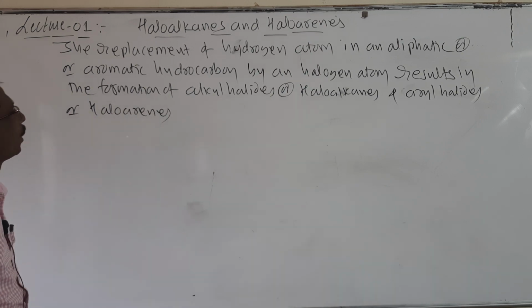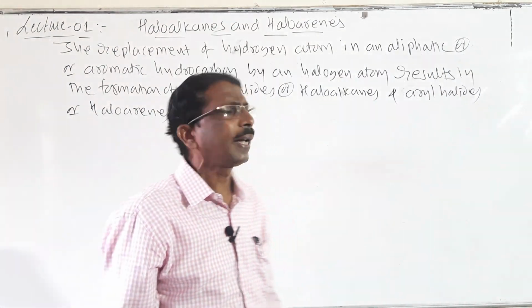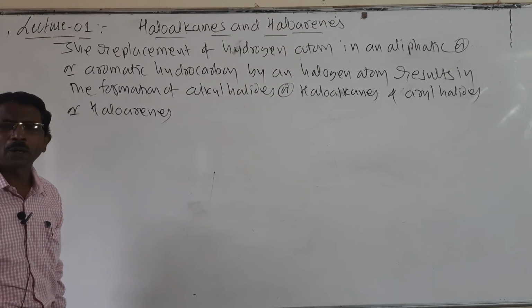Look here students, the replacement of a hydrogen atom in an aliphatic or aromatic hydrocarbon by a halogen atom results in the formation of haloalkanes and haloarenes.